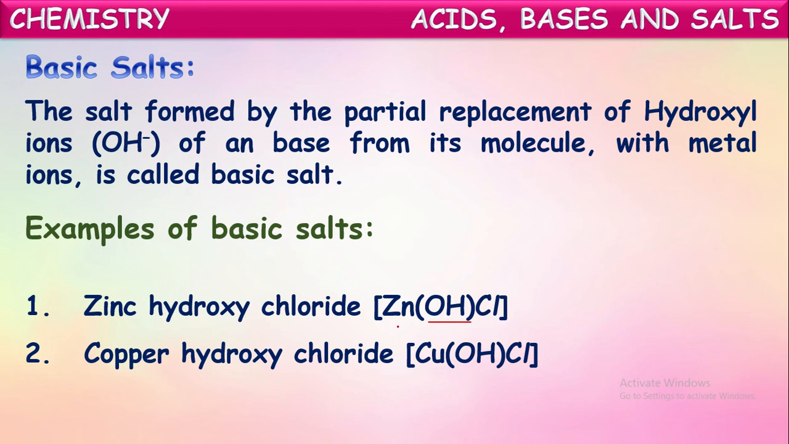In the same way, you can see one more salt here, copper hydroxychloride. Copper hydroxychloride is also one of the basic salts because it also has an OH minus ion in it. Just as we said, an acidic salt is a salt which still contains replaceable H plus ions in its molecules, and the salts which contain replaceable OH minus ions are called basic salts.